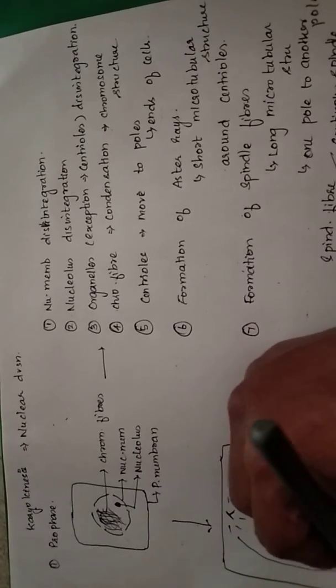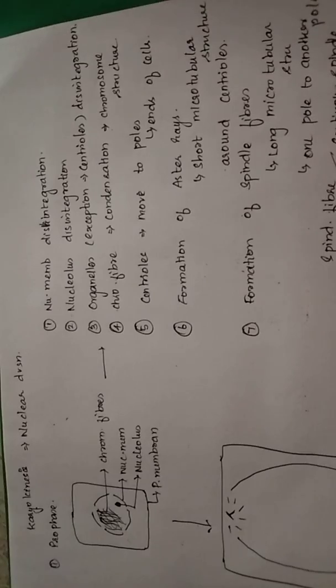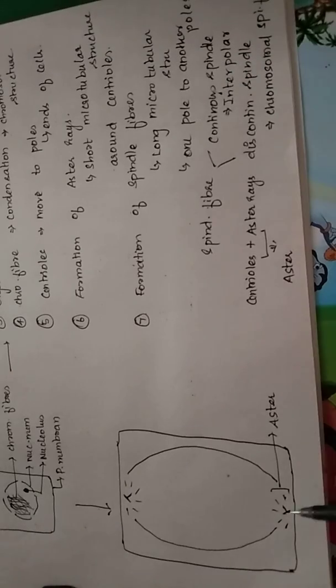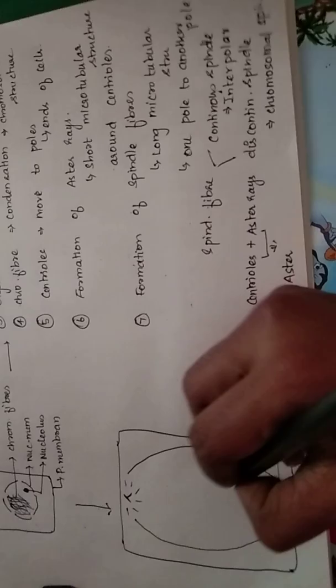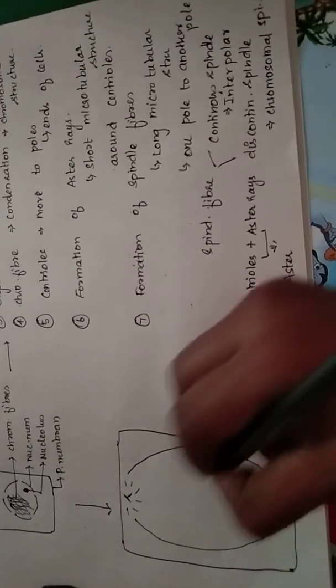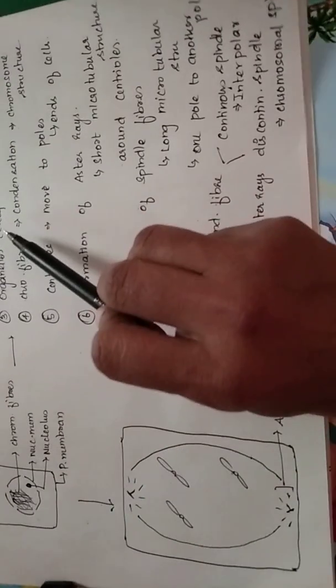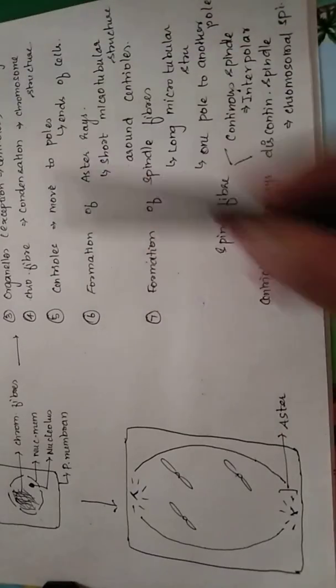அதுக்கப்புறம் spindle fibers. ஸோ ஒரு எண்டிலிருந்து இன்னொரு எண்டு வரைக்கும், ஒரு போலில் இருந்து இன்னொரு போல் வரைக்கும் போகிறது வந்துட்டு continuous spindle fibers. And these are continuous spindle fibers that are formed. In between if they are attached to chromosomes, So chromosome structure condensation-ல form ஆயிருக்கும் by condensation of the chromatin fiber to chromosome structure.